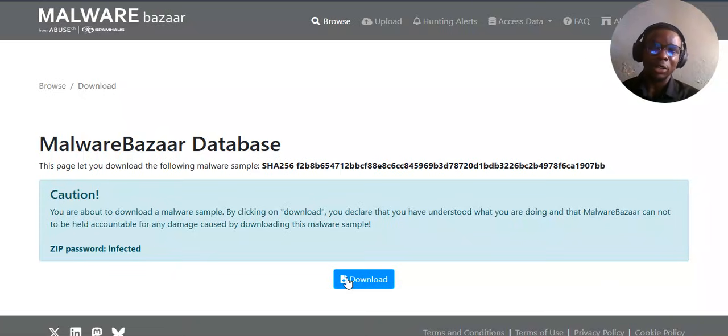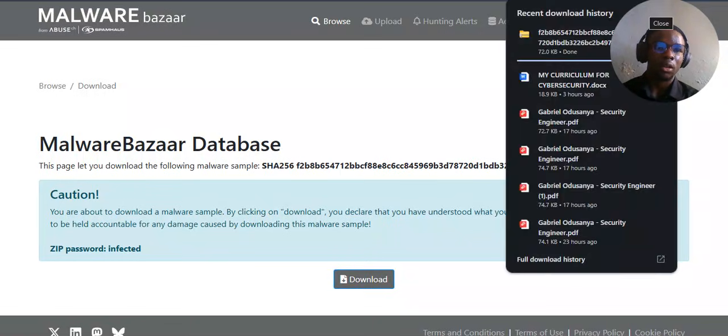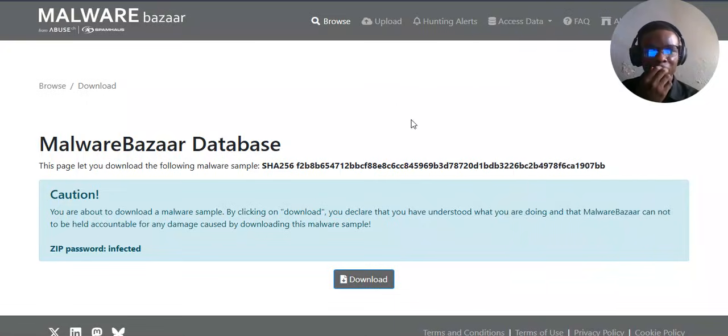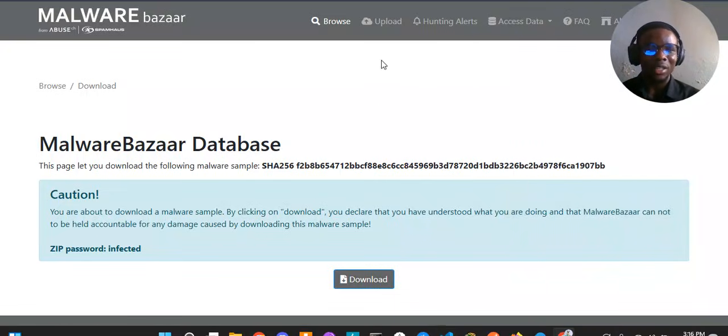Now, there's a reason why they even put a password there. So you won't open this on your local computer. You are going to harm yourself if you do that. This is just to download and then upload on Any.Run, and immediately you do that, I advise you delete it from your system immediately. So now let's download this malware. So fast, I guess. Oh, 72 kilobytes. Wow. A typical malware size.